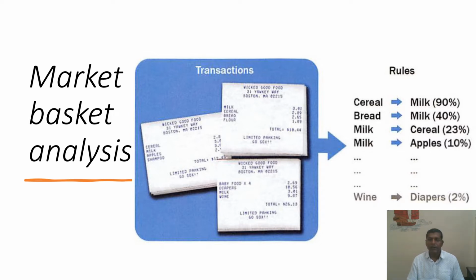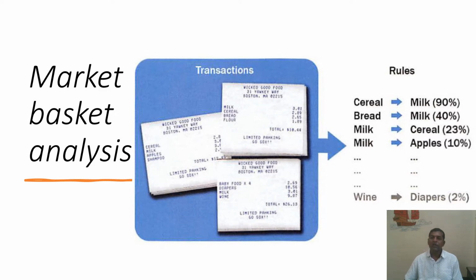If we look at this, there are some transaction bills available here. If we study these transaction bills, then we can very easily analyze the rules, because we have very few items purchased on all these bills.